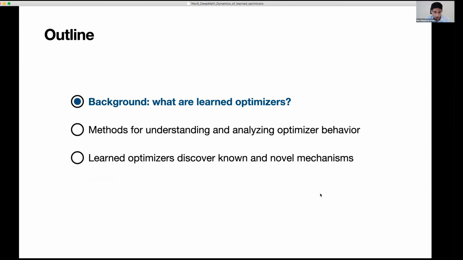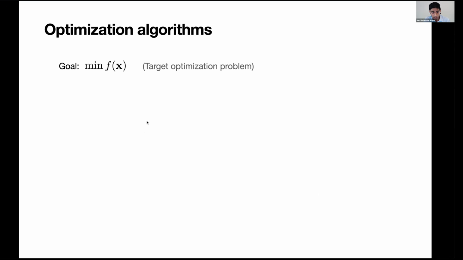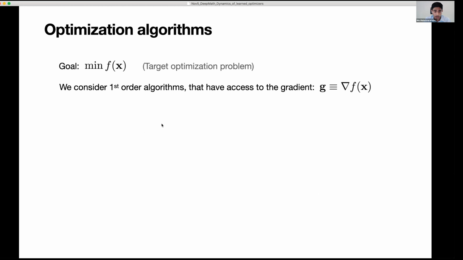Okay, so first, background: what exactly are learned optimizers? Again, we're thinking about optimization algorithms. Optimization is a core component of machine learning and deep learning generally. The goal in optimization is to minimize some loss or cost function f over some parameter space x. I'm going to refer to this as the target optimization problem that we'd like to solve. In today's work, we're going to be thinking about first order optimization algorithms. These are algorithms which have access to the gradient of the loss with respect to the parameters, and I'm going to use G as a shorthand for referring to this gradient.